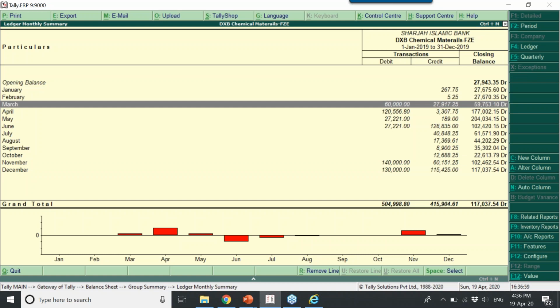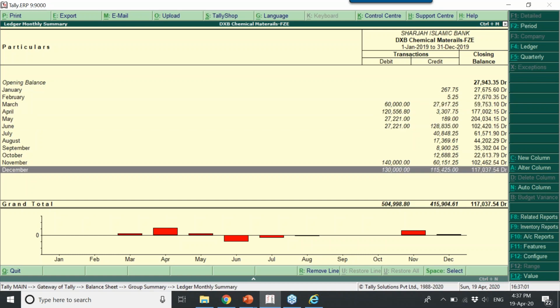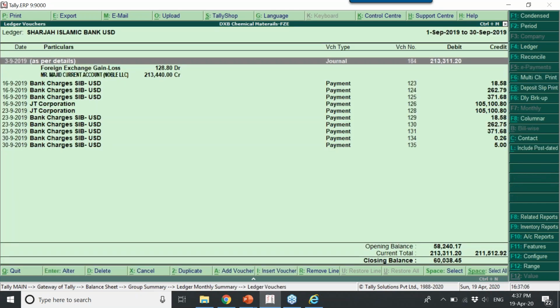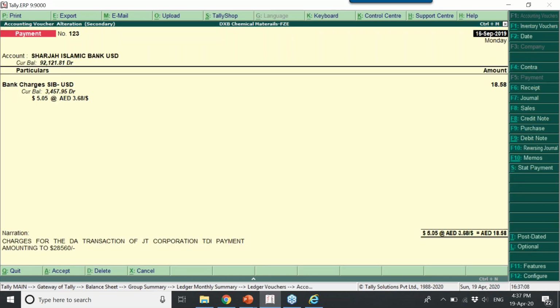Debit, credit, either received or paid. The balance is so and so. Correct? So I can drill down till the transaction. This is the transaction. Till here you can drill down from any report in Tally.